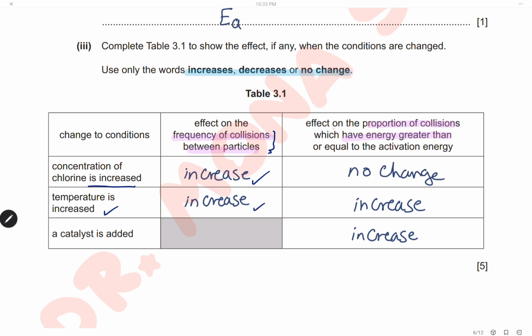So here we will see the effect on the proportion of collisions which have energy greater than or equal to the activation energy. The concentration has no effect on the energy of the particles, so here we will write no change. The temperature increase raises the proportion of particles that have energy equal to or more than the activation energy, so the proportion of collisions which have energy greater than the activation energy will increase. If we use a catalyst, it decreases the activation energy, so now a greater number of particles can reach this energy level. So again, the proportion of collisions which have enough energy will increase.